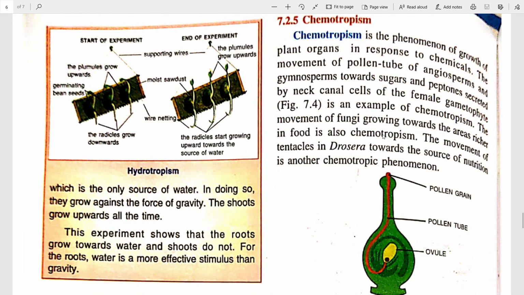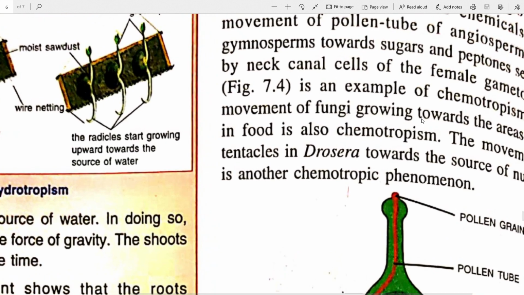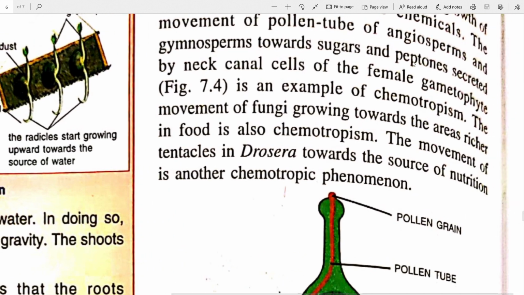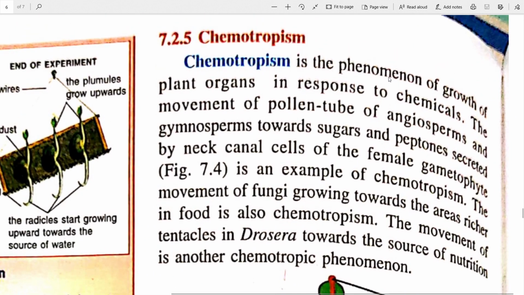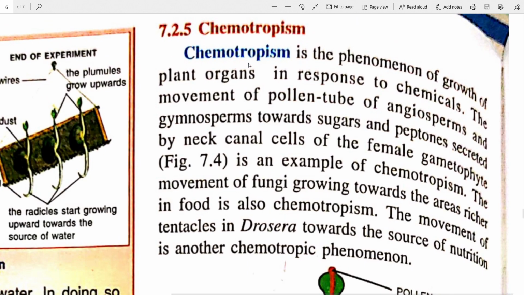The final tropism that we have to study is chemotropism. Chemotropism is the phenomenon of growth of plant organs in response to chemicals. For example, the movement of the pollen tube of the angiosperms and gymnosperms towards sugars and peptones secreted by the neck canal cells of the female gametophyte is an example of chemotropism.